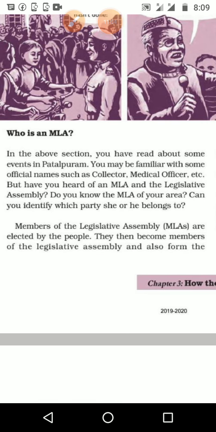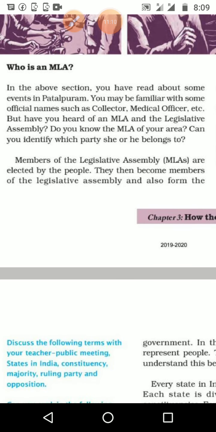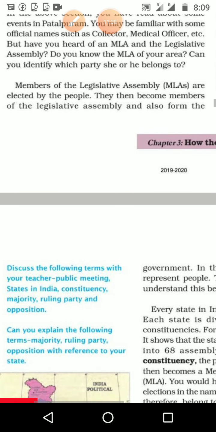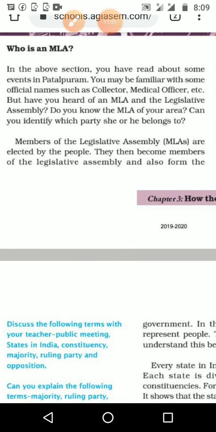Who is an MLA? In the above section you have read about some events of Patalpuram. You may be familiar with some officials' names such as collector, medical officer, etc. And my question is, who is your collector? Who is the Karur collector, who is the medical officer of Karur? But you have heard of an MLA or the legislative assembly.